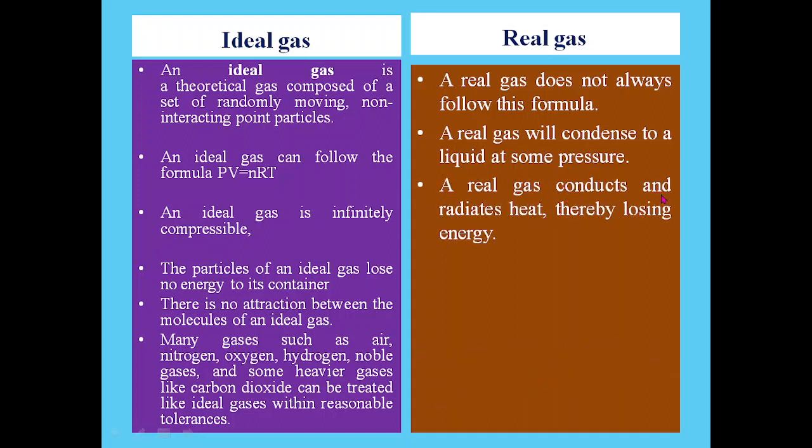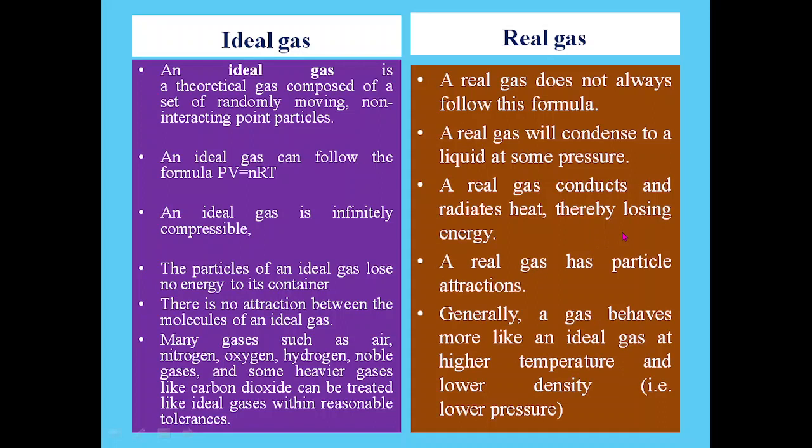A real gas conducts and radiates heat, thereby losing energy. Here we have stated the ideal gas loses no energy to its container, but in reality what happens? Gases conduct and radiate heat and thereby they lose energy to their container. Okay.